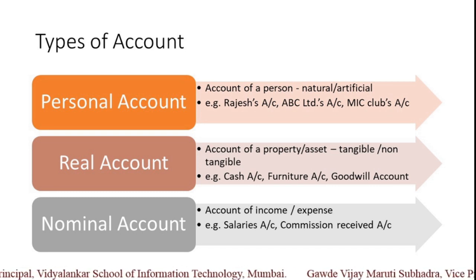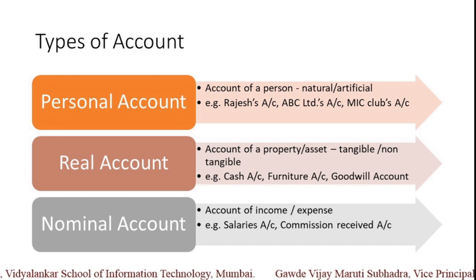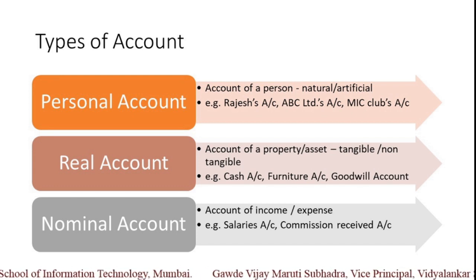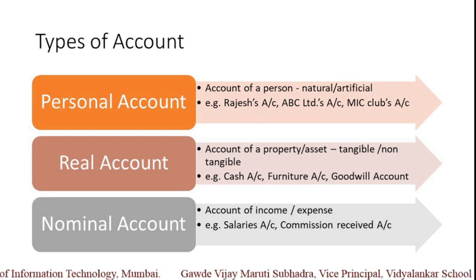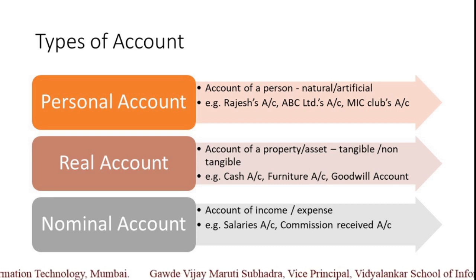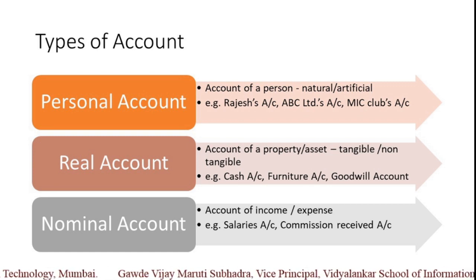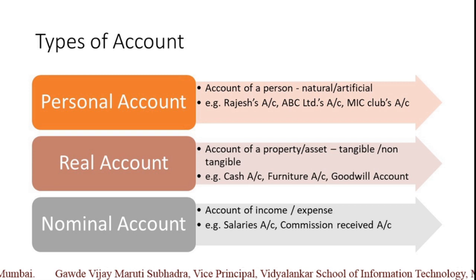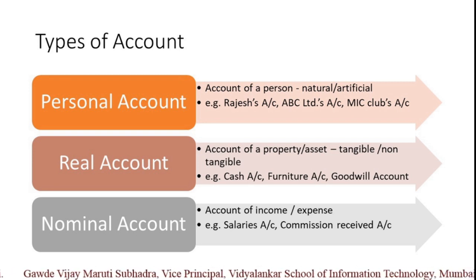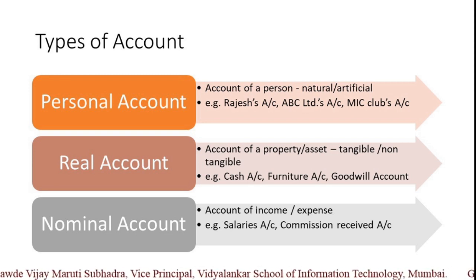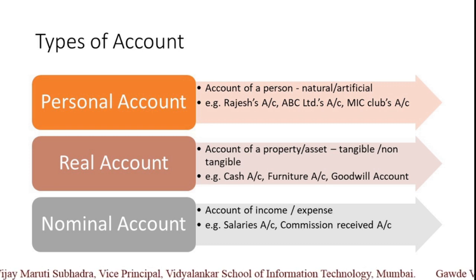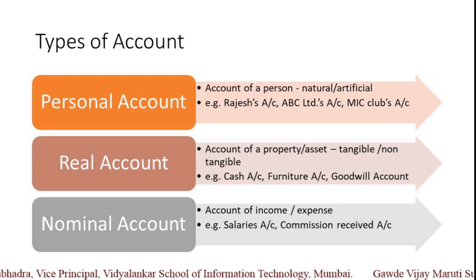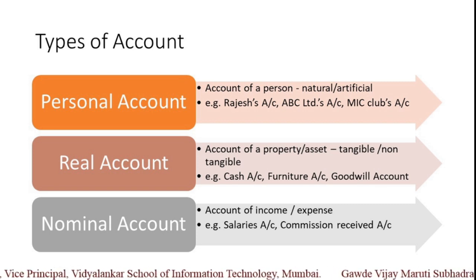Now the third one is nominal account. As the name suggests, it is an account of an income or an expense. If we are making payments like salaries and wages, then salaries account and wages account are examples of nominal accounts as expenses. If you are receiving commission, then commission received account or interest received account are types of income. So these are all examples of nominal accounts.